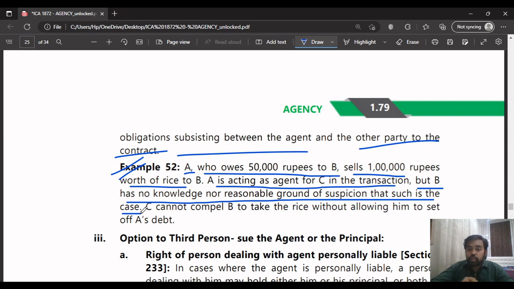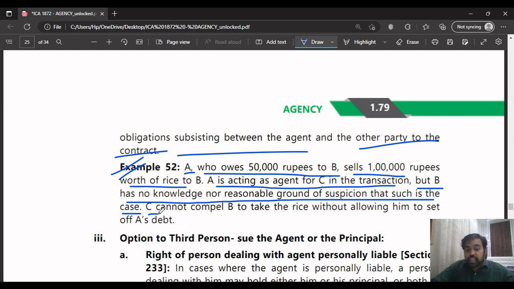A is acting as an agent of C in the transaction. But B, the person to whom he owes the money, has no knowledge or reasonable grounds of suspicion that such is the case. A is doing the deal not personally, he's doing it as an agent.